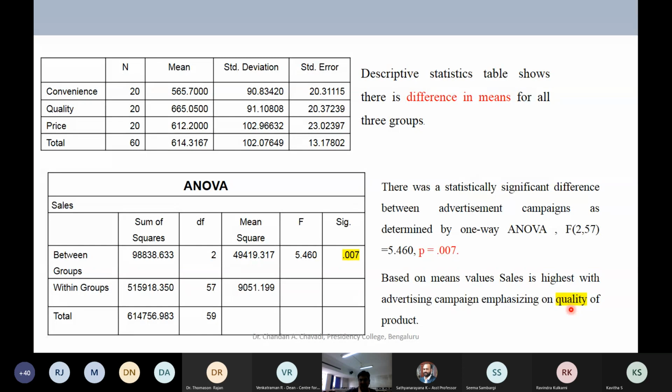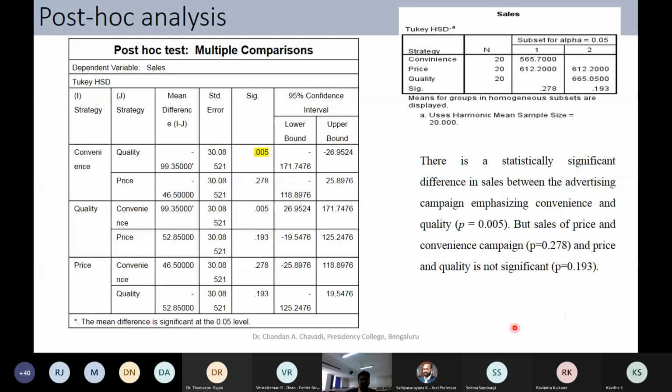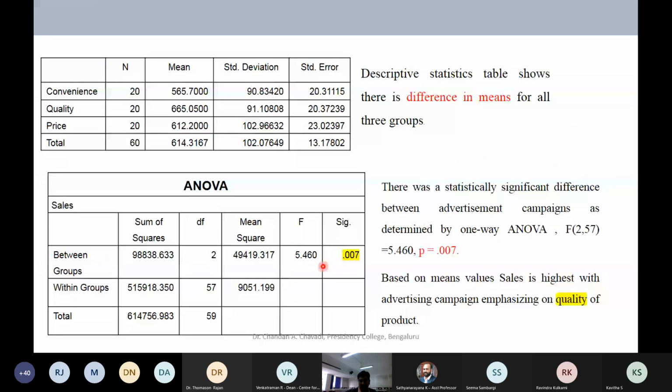However, we would like to run some post hoc analysis, because post hoc analysis can be run only when you have this significance. If you get 0.1, 0.2 and so on, if it is not significant, then there will be no post hoc, because there is no difference between the three populations: population 1, population 2, population 3. Here, since this is less than 0.05, there is a difference in the population.